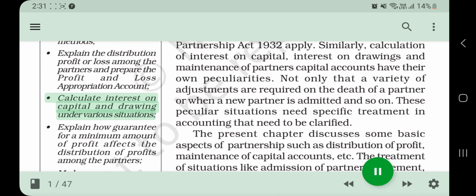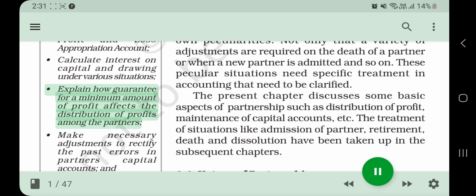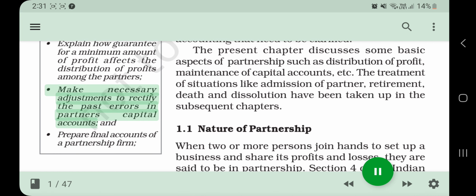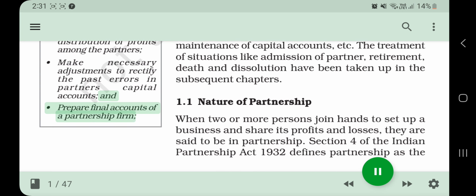Calculate interest on capital and drawing under various situations. Explain how guarantee for a minimum amount of profit affects the distribution of profits among the partners. Make necessary adjustments to rectify the past errors in partners' capital accounts. And prepare final accounts of a partnership firm.